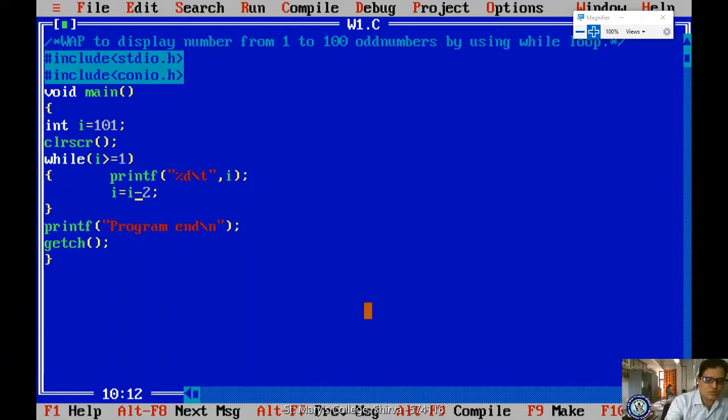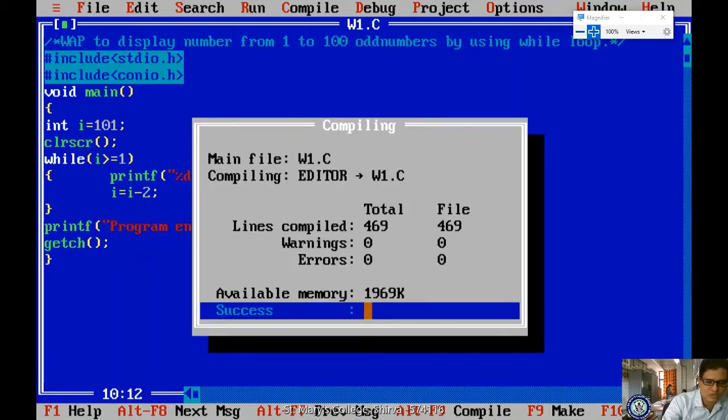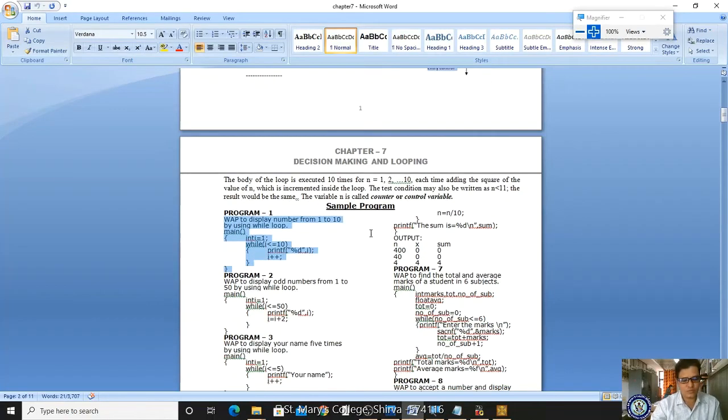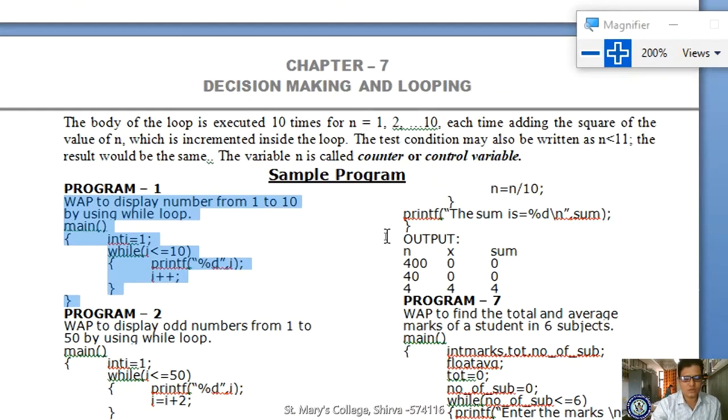Okay, I'm saving, I'm compiling, and I'm running. You are seeing. Got it? Clear? Yes. So likewise you can evaluate any number of programs by using this. Okay.